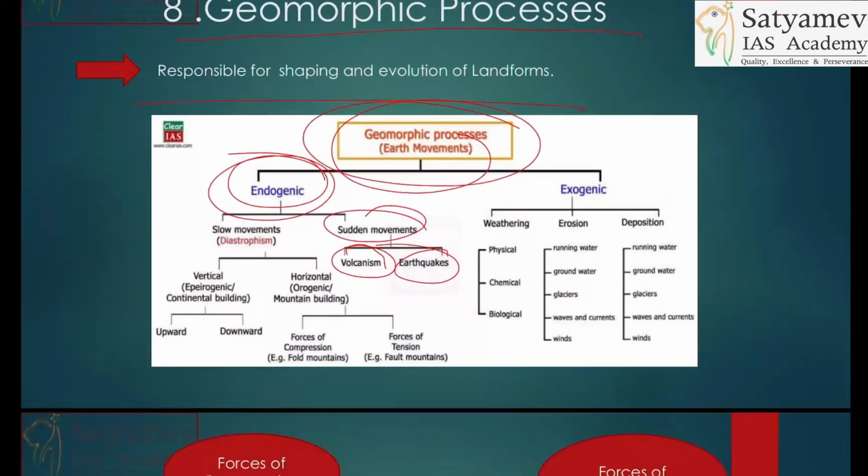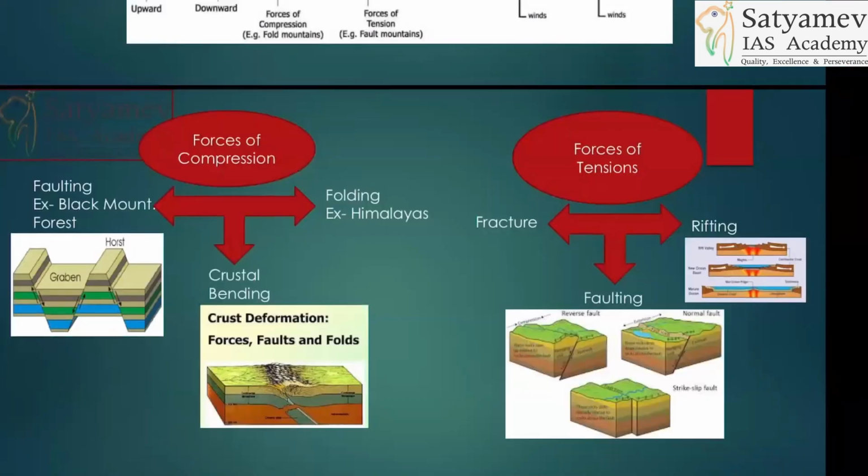Sir, where will we find all the maps, like maps of India? You think. From the internet? No, think and create by yourself. Think and create by yourself. All right. So slowly it will come.